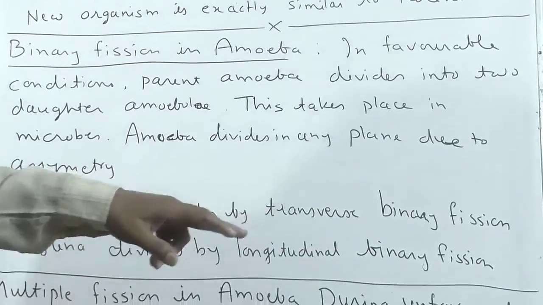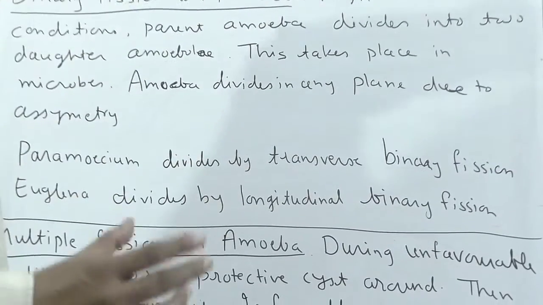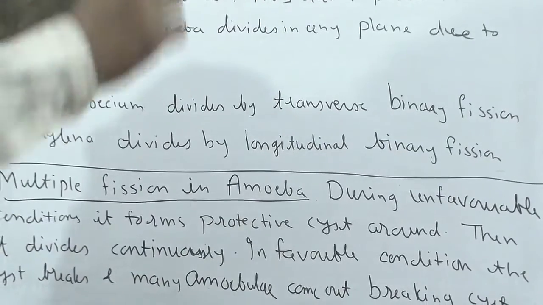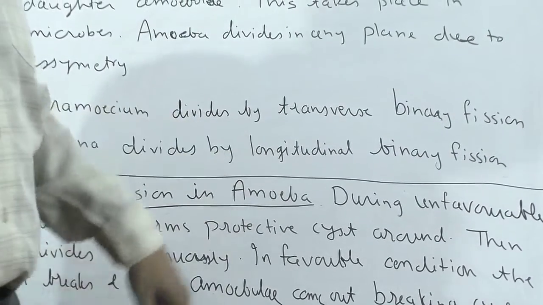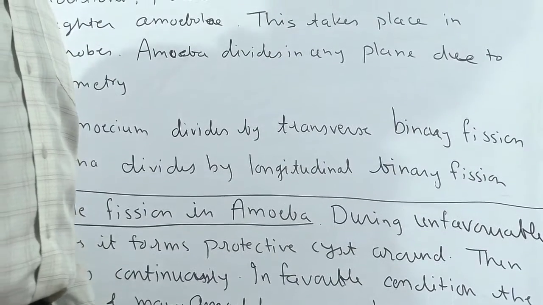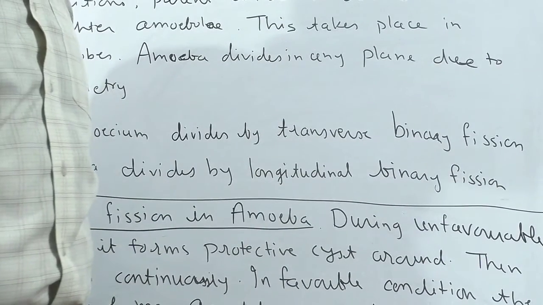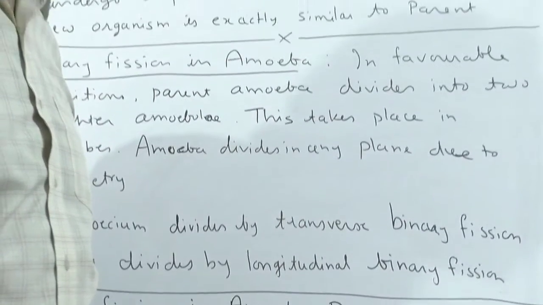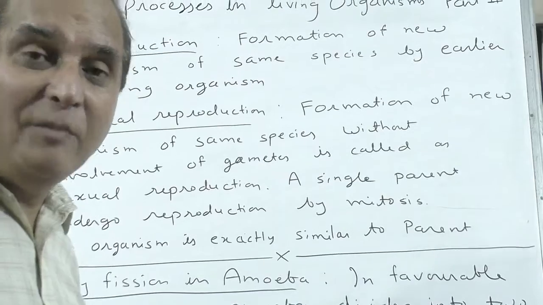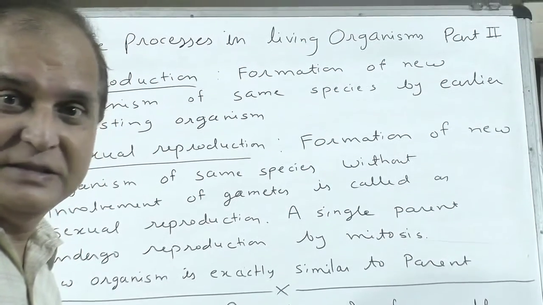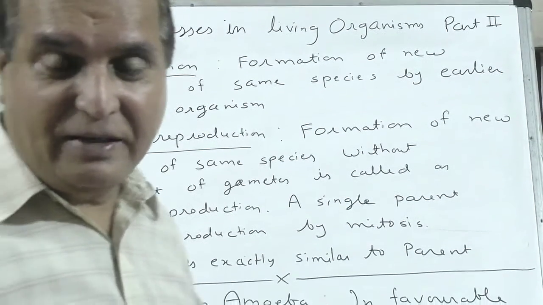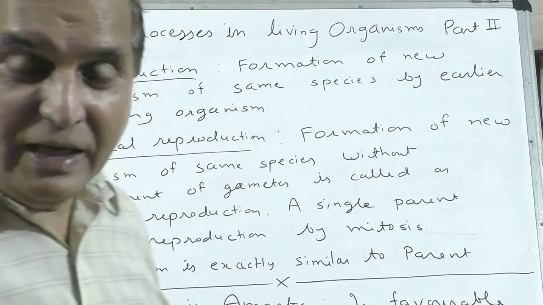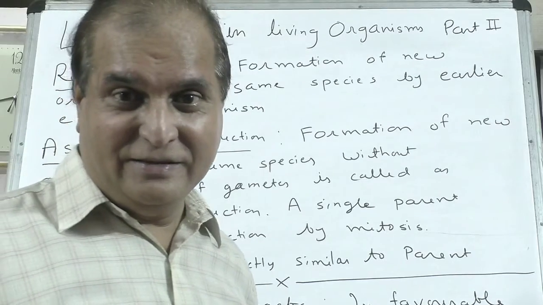Paramecium divides by transverse binary fission, because it is cut across the middle. But euglena divides lengthwise, by longitudinal binary fission. You can see the figures in the textbook. If it is not clear, write in the comment box that you want figures of these, and I will definitely provide them in the next video. I will make special videos for that.